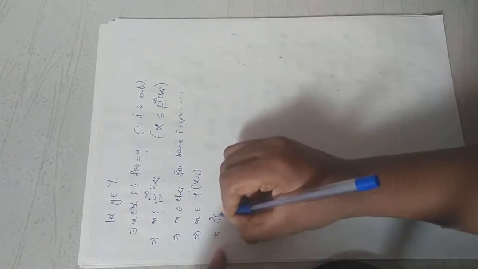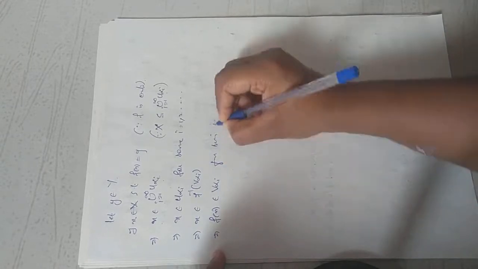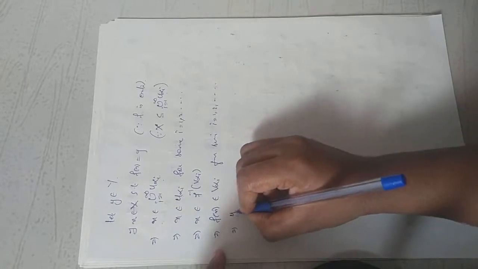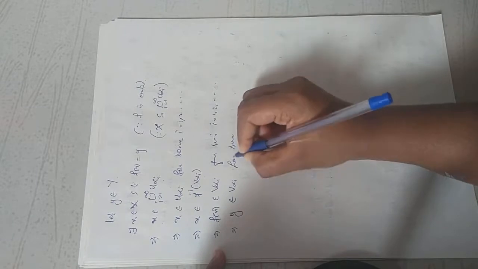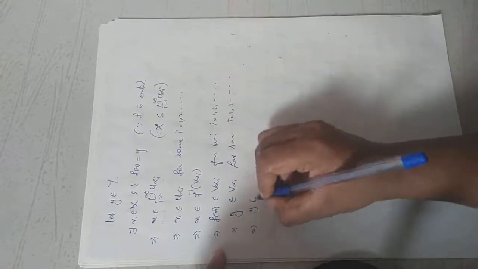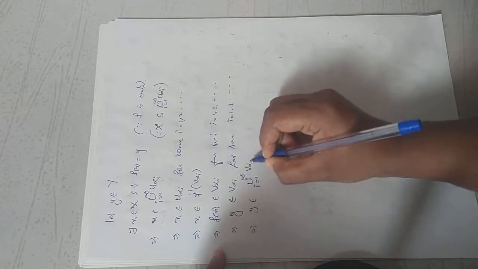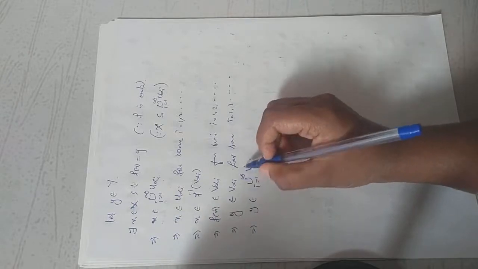So f of x belongs to V alpha i for some i equal to 1, 2, 3, etc. And f of x is nothing but y. So y belongs to V alpha i for some i, which implies y belongs to the union i equal to 1 to infinity of V alpha i, because if it belongs to any of the countably many V alpha i, it must belong to their union also.